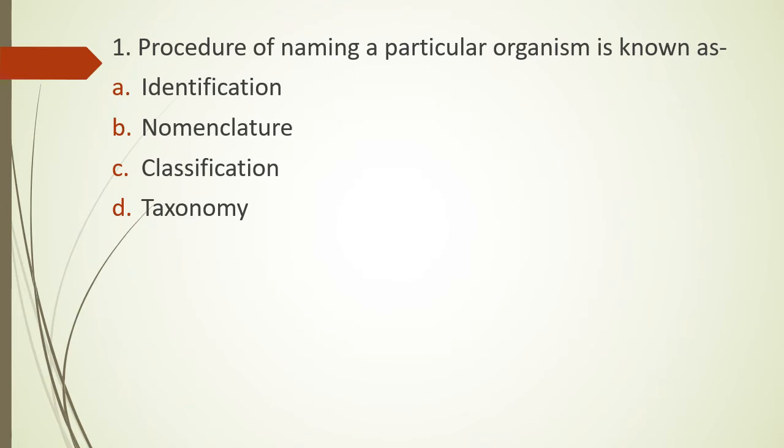The procedure of naming a particular organism is known as option A, identification, option B, nomenclature, option C, classification, or option D, taxonomy. The procedure of naming a particular organism is known as. The correct answer is option B, nomenclature.